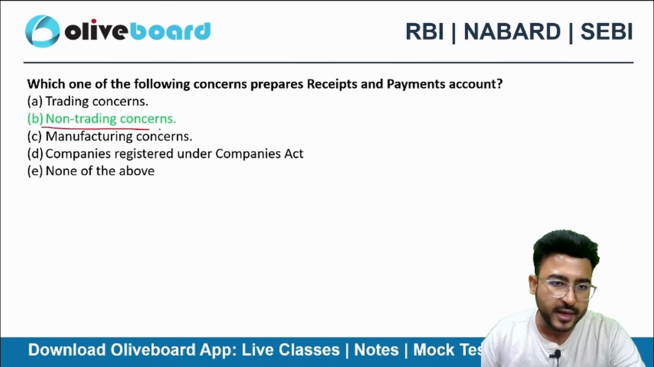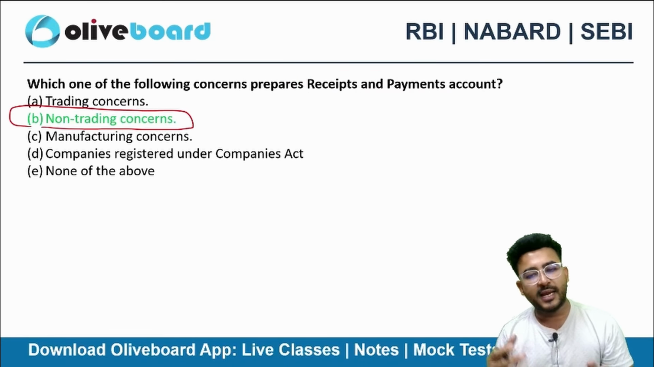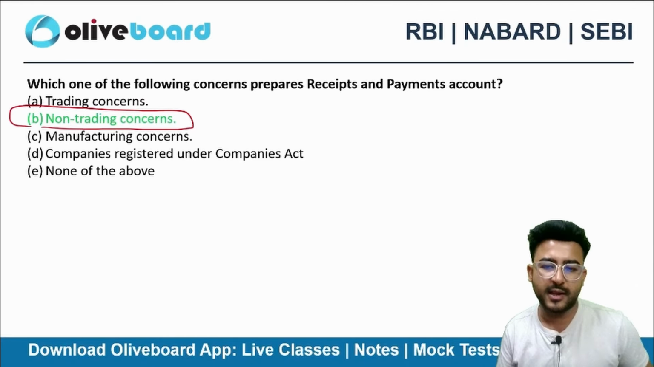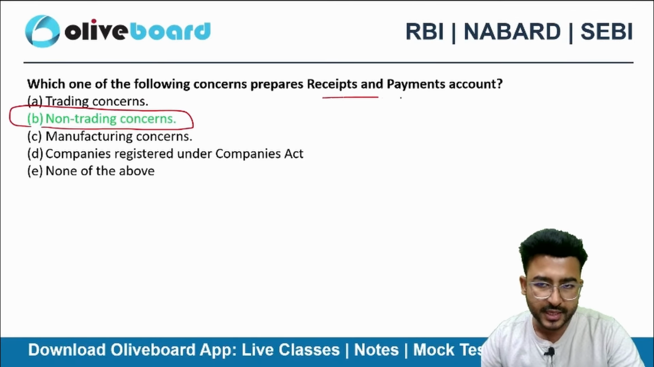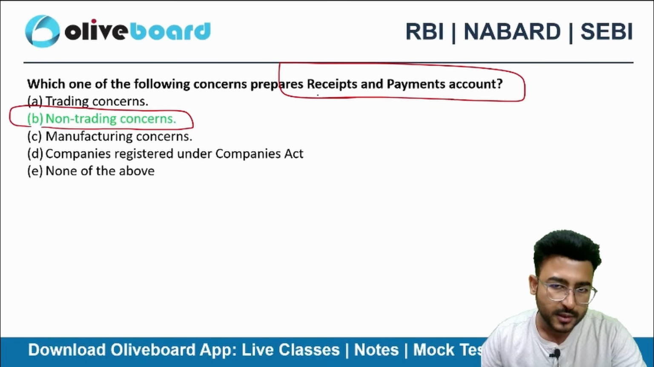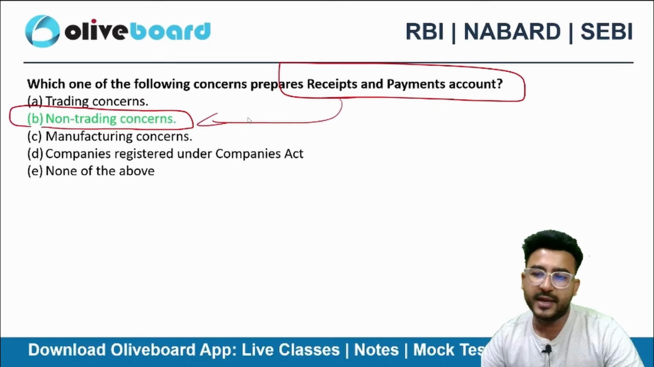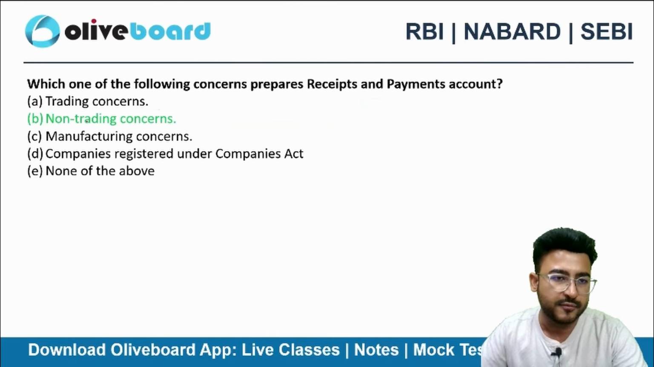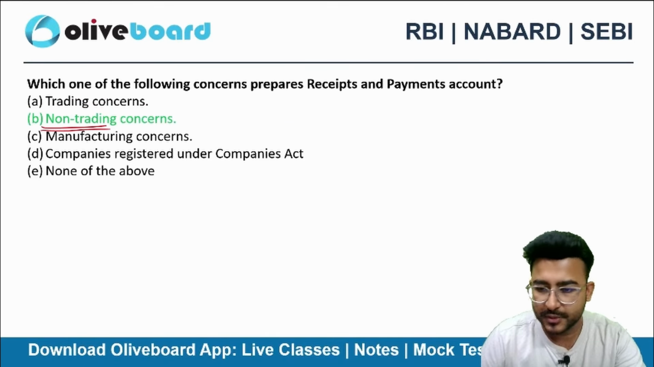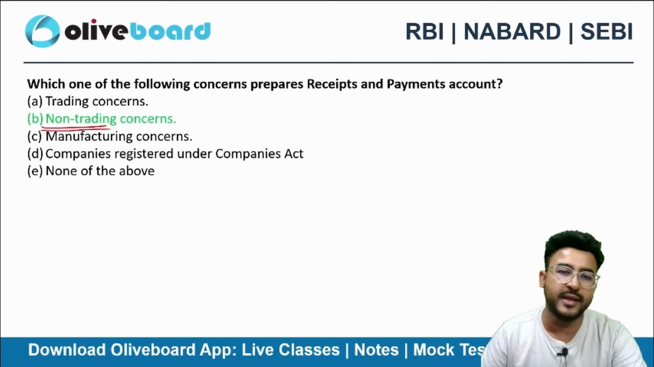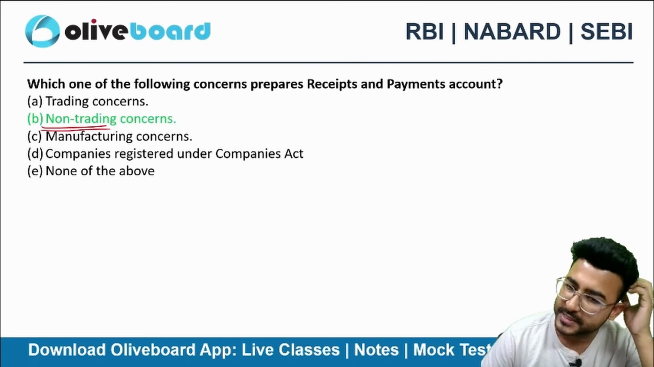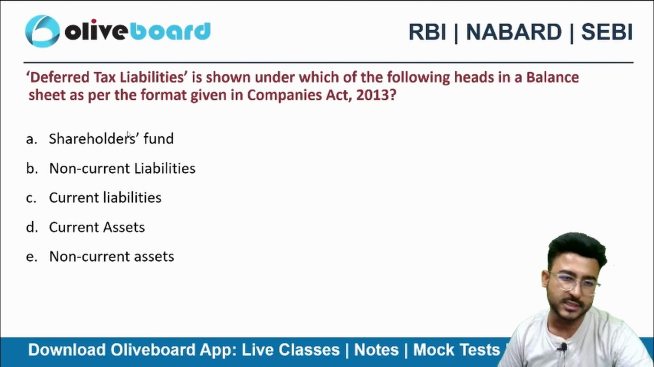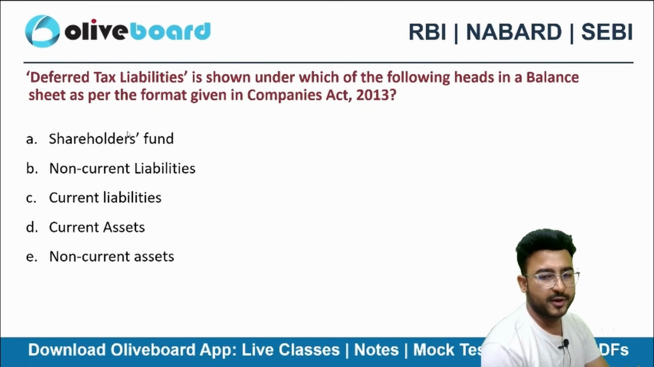Now, if you are a non-trading concern, then you don't have to prepare the trading account, but you can prepare the P&L account, right? You can directly prepare the P&L account. So the receipt and payment account will also be prepared by a non-trading concern, because we are not preparing the trading account. Rather, we are not doing any trading at all. So they have given the answer here as non-trading concern, but I feel that a more specific answer can be not-for-profit organizations. So it will be contradictory in nature.